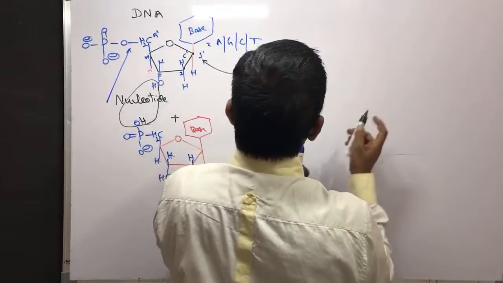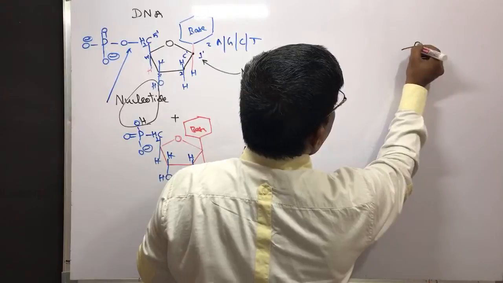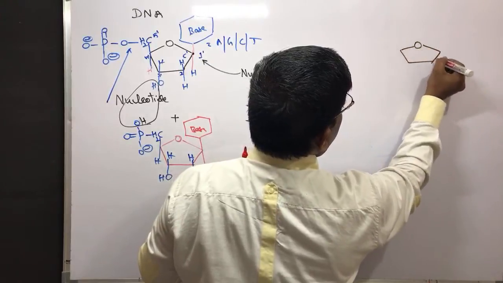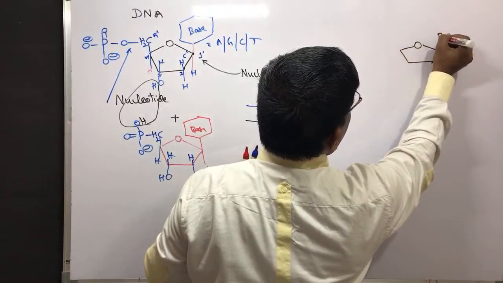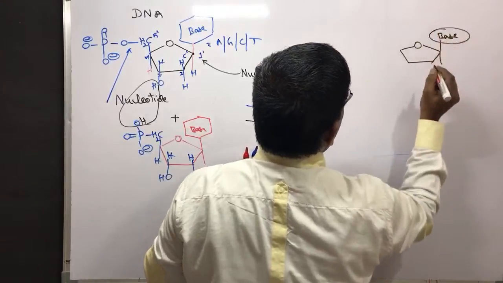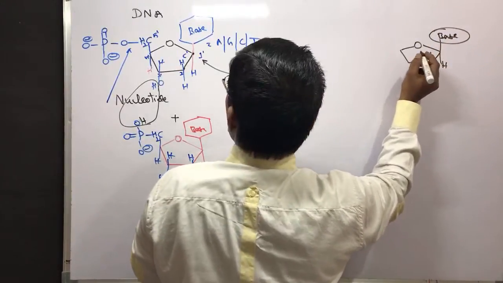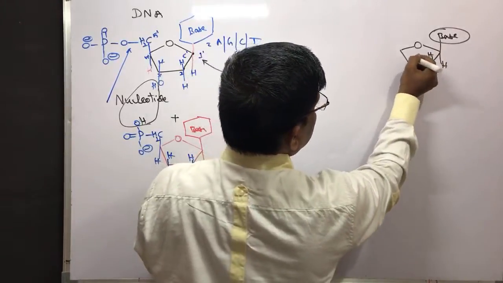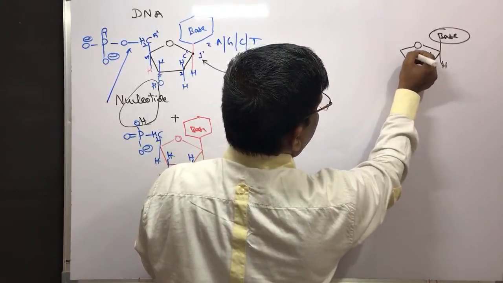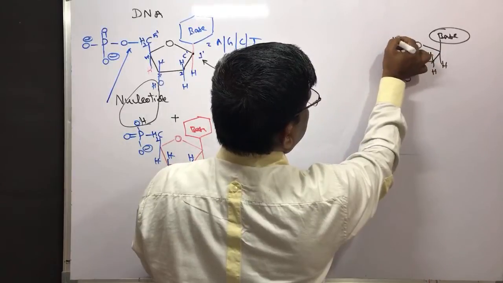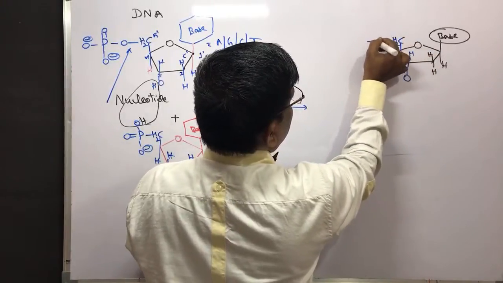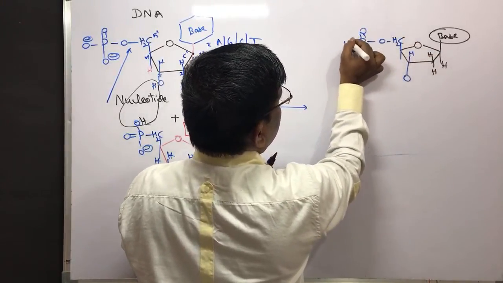So the upper one is the base. Yes, it is not disturbed. Hydrogen, hydrogen, hydrogen, and now the key thing here is CH2O phosphonate.